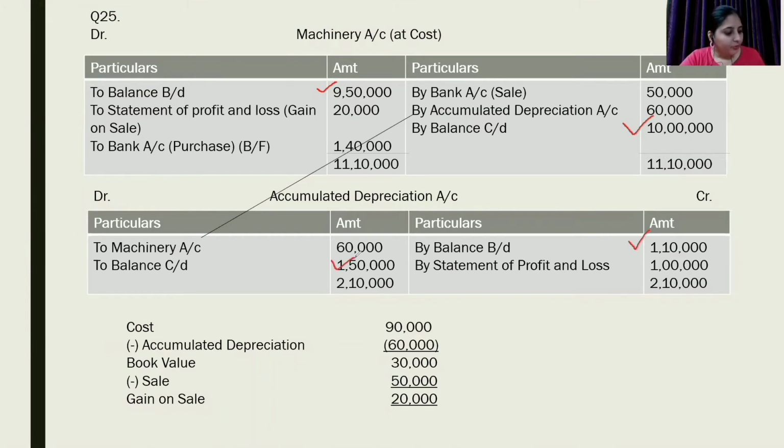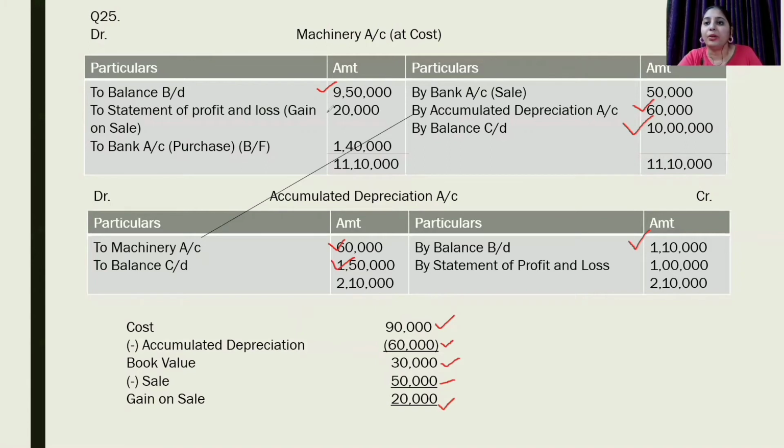After this, we will read our additional information that a machine costing 90,000 on which accumulated depreciation, that means depreciation till the date of sale, has been given 60,000. This is the depreciation that we will write on the debit side of accumulated depreciation account, and it will be transferred to the credit of machinery account as well. Cost minus accumulated depreciation is book value. Book value of our asset is 30,000. This asset has been sold for 50,000. So there is gain on sale of 20,000.